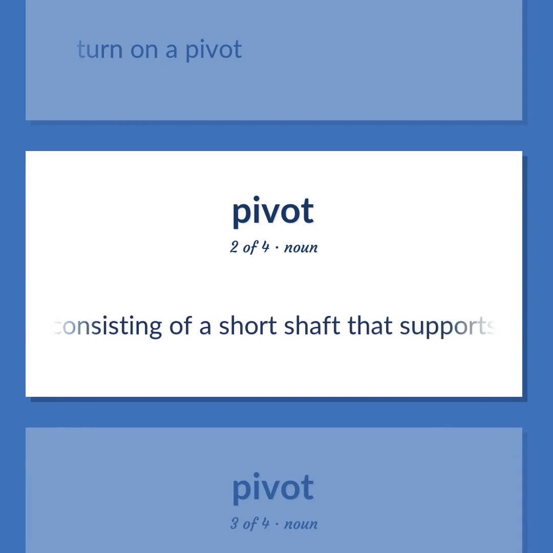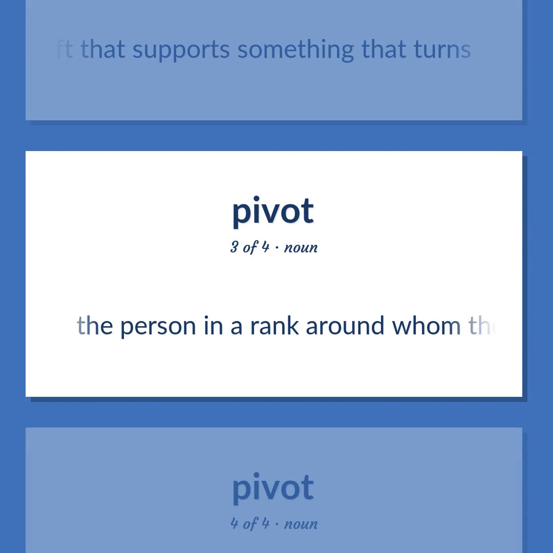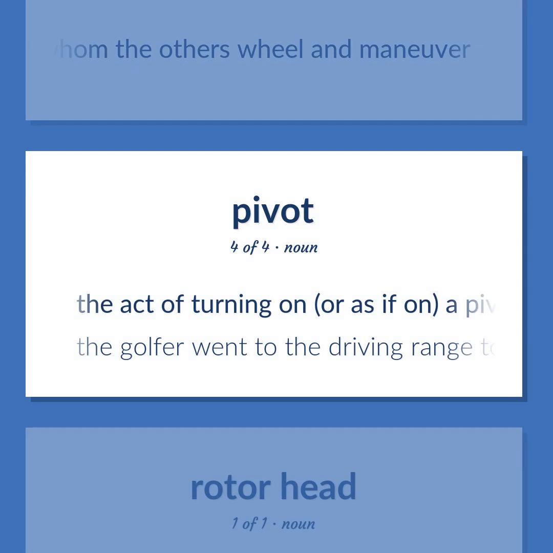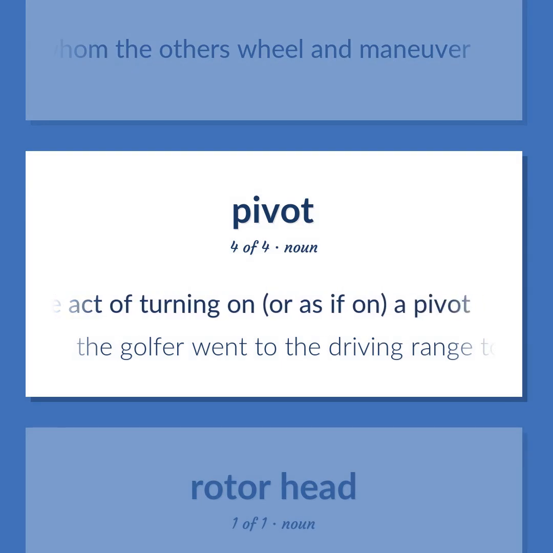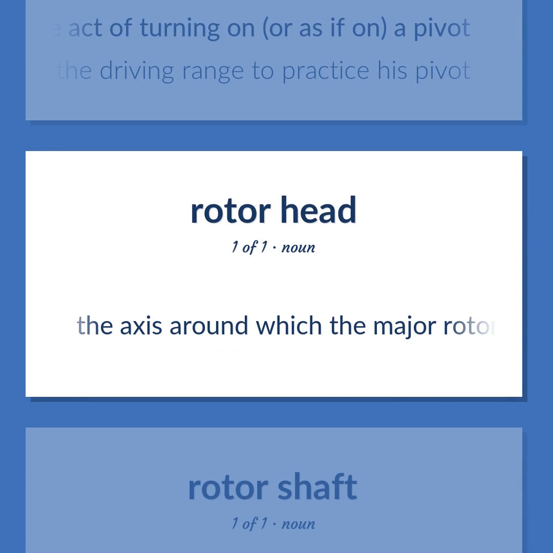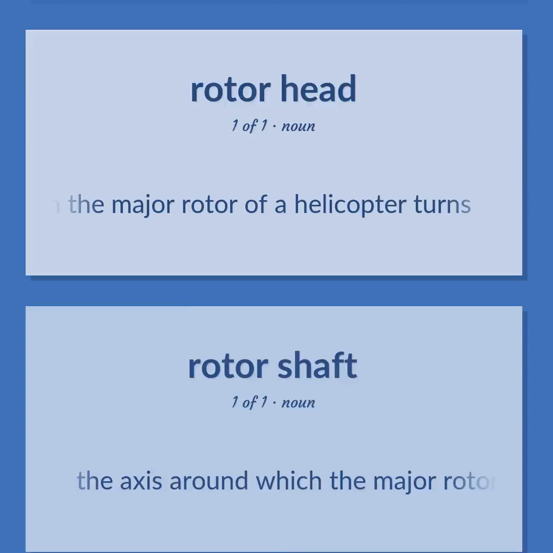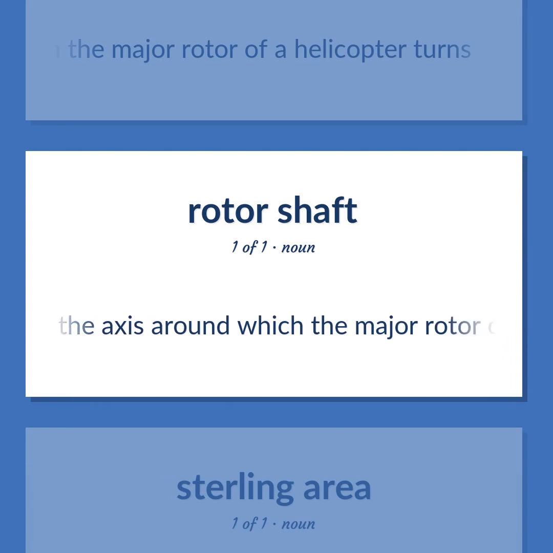Axis consisting of a short shaft that supports something that turns. The person in a rank around whom the others wheel and maneuver. The act of turning on, or as if on, a pivot. The golfer went to the driving range to practice his pivot. The axis around which the major rotor of a helicopter turns.